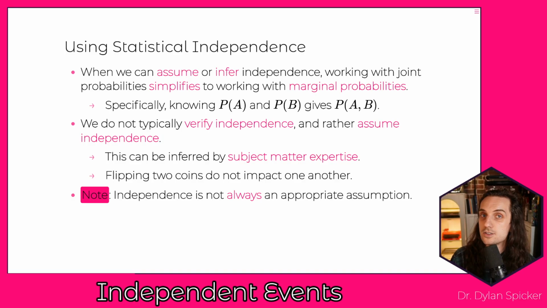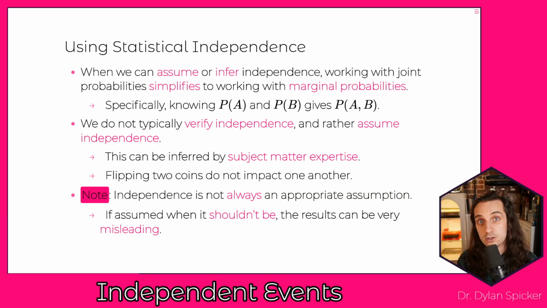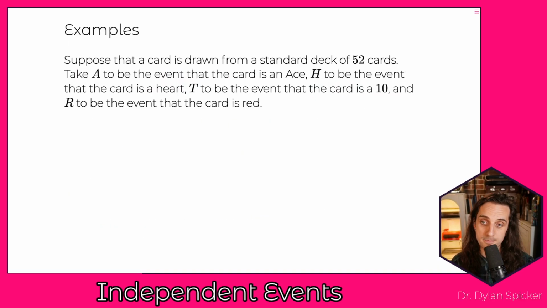But independence is not always an appropriate assumption. And importantly, if you assume independence and it's not actually justified, if it's not actually valid, then the results that you get are going to be very misleading. So independence needs to be justified. It comes up a lot. We're going to be making the assumption a lot because when we make it, it really simplifies working with our joint events. However, if you're assuming it and it's an invalid assumption, that's potentially going to very dramatically mislead the results that you get. So let's look at some examples.